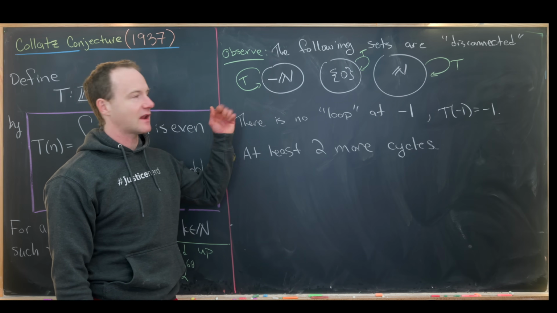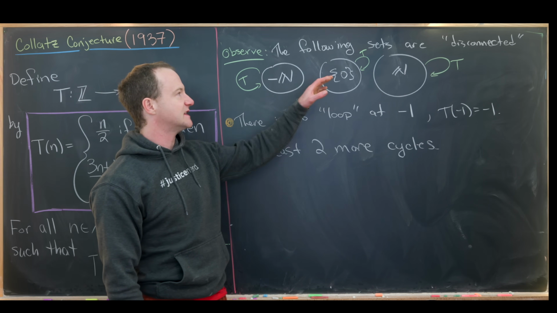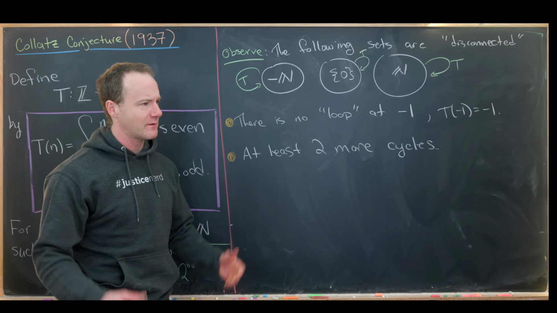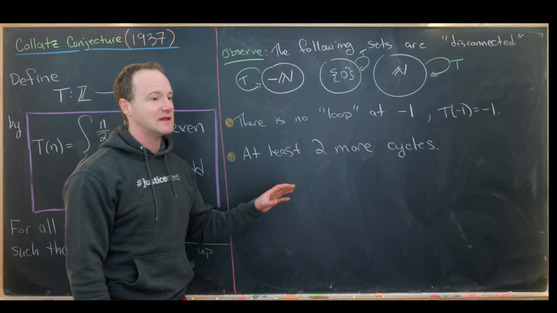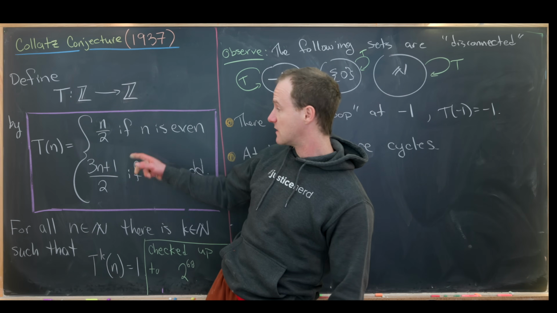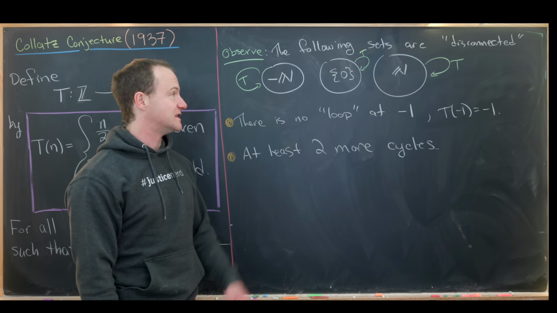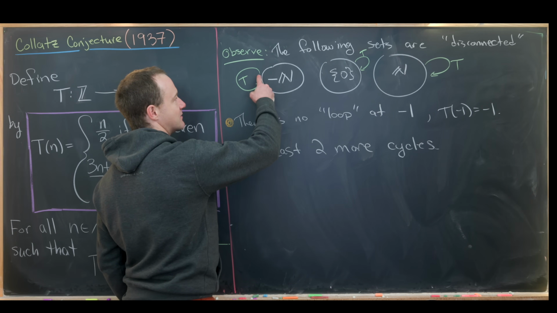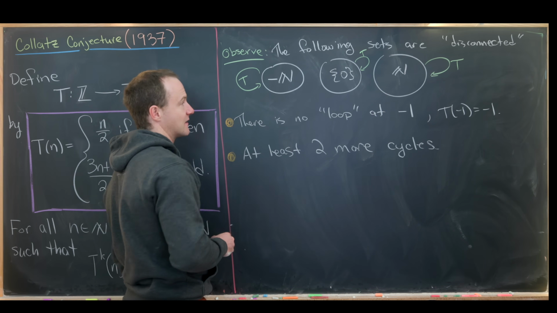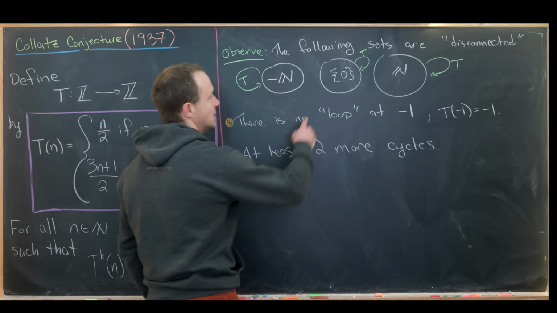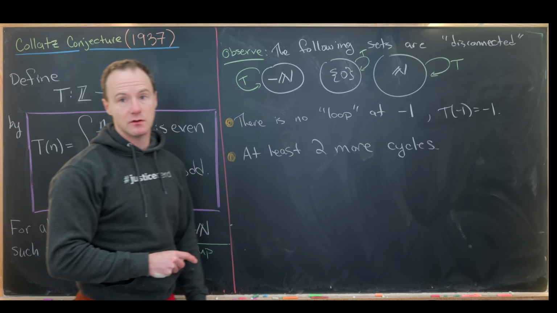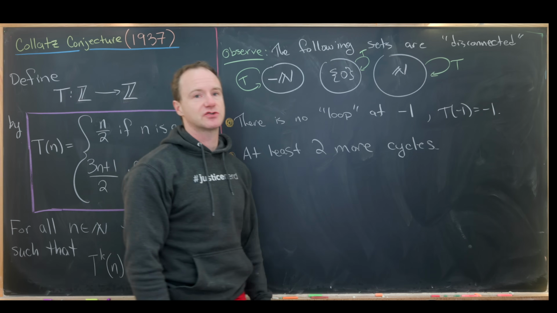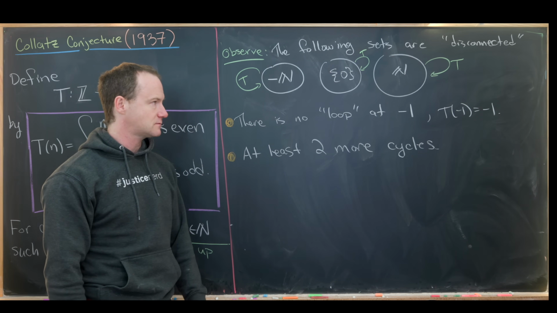So the first thing that I'd like to observe is that these following sets of integers are disconnected under this function. What do I mean by disconnected? I mean there's no path using the function T from one of these sets to the other. So I've written it like this. The set of all negative natural numbers gets mapped to itself by our function T. The set containing the number 0 just gets mapped to itself under the function T, and then the set of all natural numbers also gets mapped to its set.